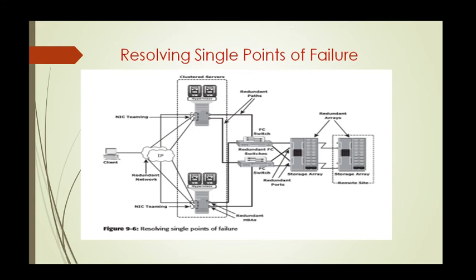Next is configuration of NIC teaming at the server, which allows protection against single physical NIC failure, that is network interface card failure. It allows grouping of two or more physical NICs and treating them as a single logical device. With NIC teaming, if one of the underlying physical NICs fails or its cable is unplugged, the traffic is redirected to another physical NIC in the team. Thus, NIC teaming eliminates the single point of failure associated with a single physical network interface card.